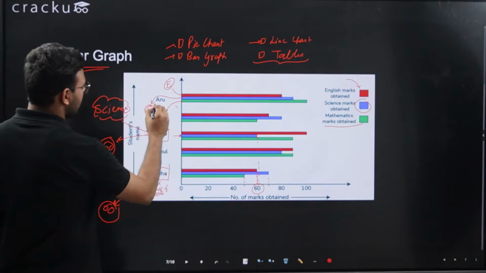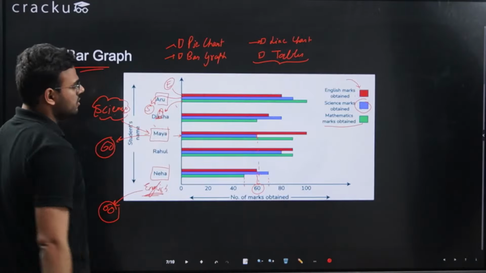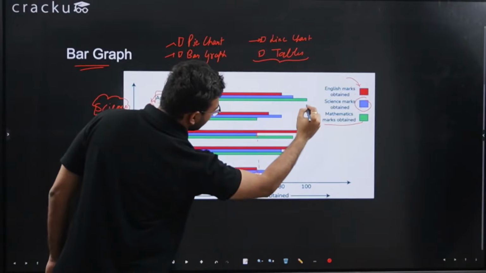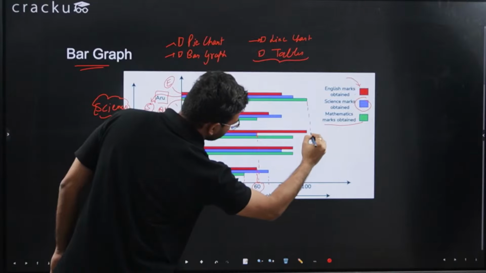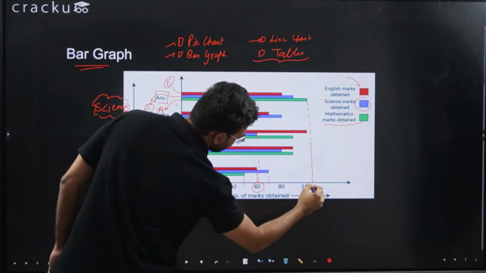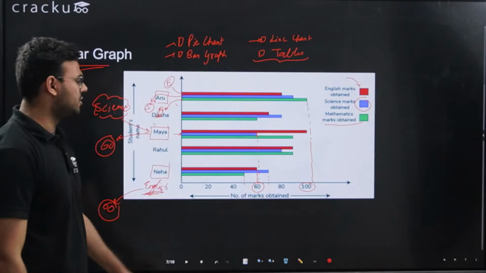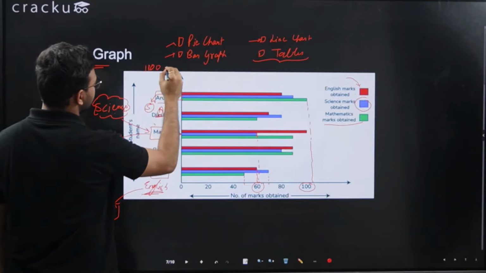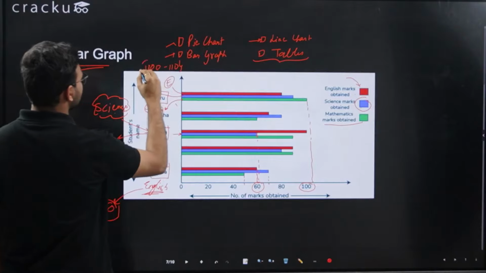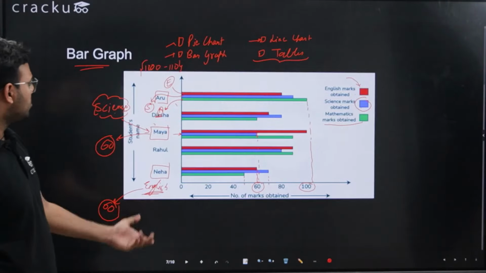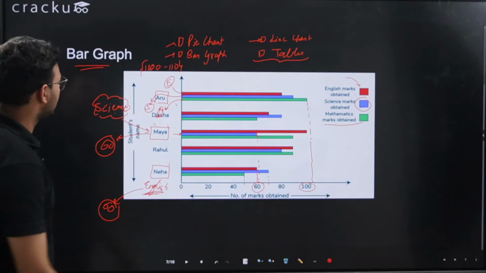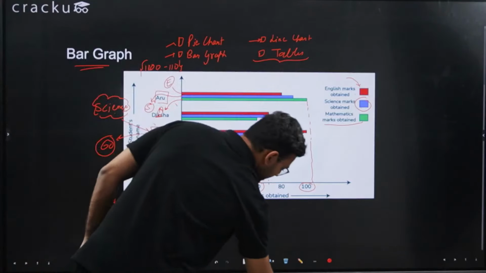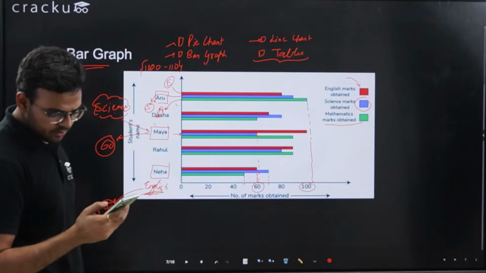Let's say I want to check for Aru in maths. Aru in maths is this green bar. If I draw this line, it is crossing 100, roughly in the range of 100 to 110. So this is the marks obtained by Aru in mathematics. This is how you read the bar graph. If you have any doubt, you can ask. Or shall we move to the questions now?